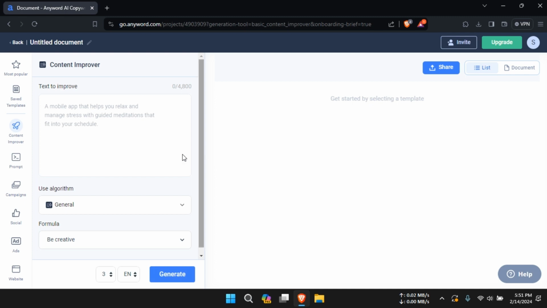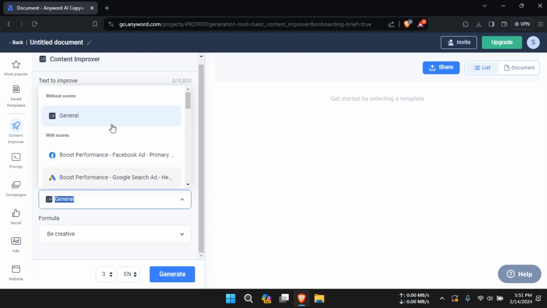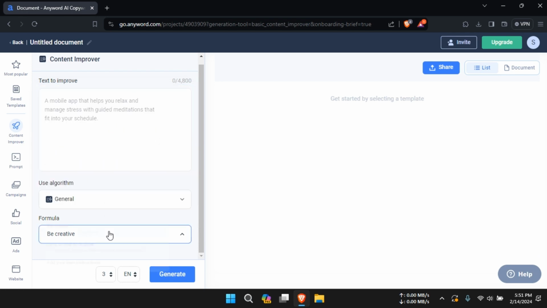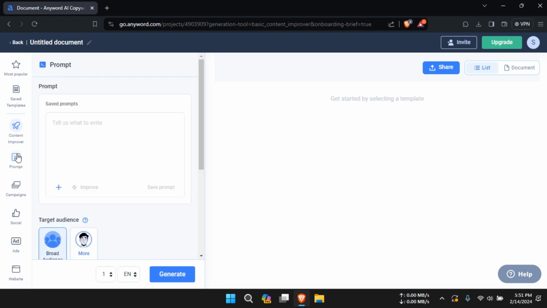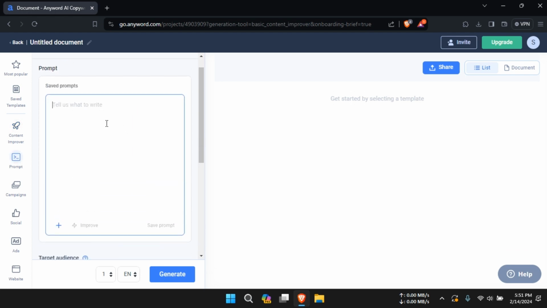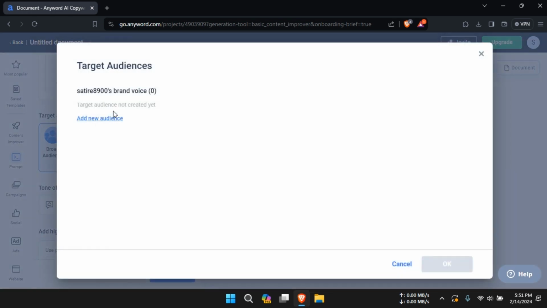Well, it ultimately depends on your specific requirements and preferences. If you value a chatbox feature and a wide array of templates, Jasper AI may be the right choice for you. However, if you're looking for a more budget-friendly option with comprehensive tools like SMS and targeted messaging, Anyword could be the better fit.